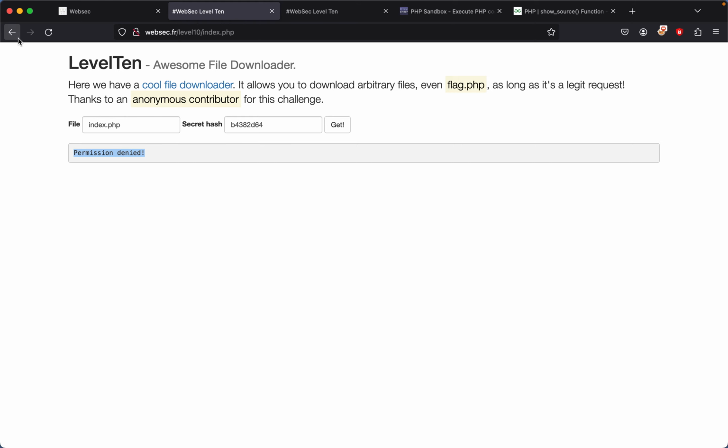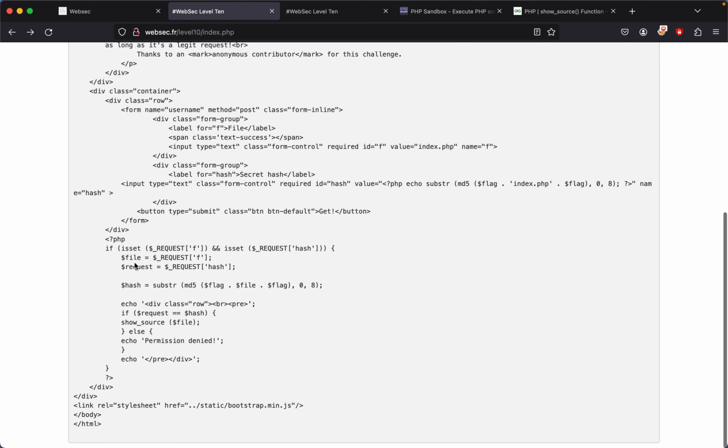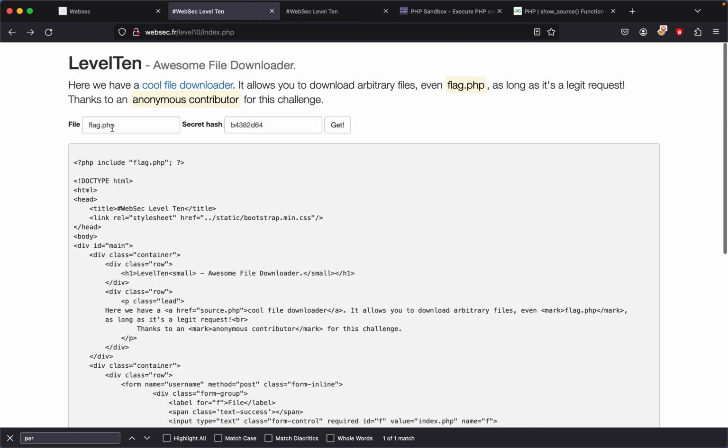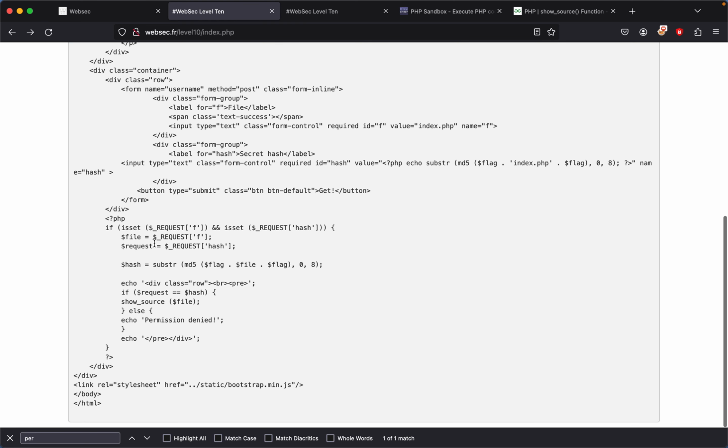Why is that? If we check again with Control F for "permission denied", it's because the show source of the file has to be true for the most part. Okay. So if request is equal to hash, and we check right here, request is whatever we input inside the hash, and file is the file thing right here.